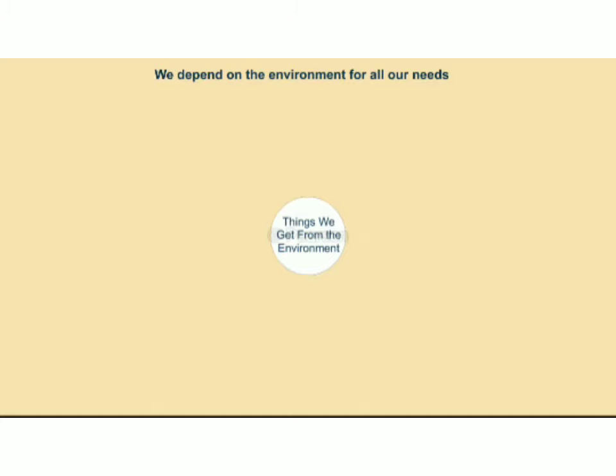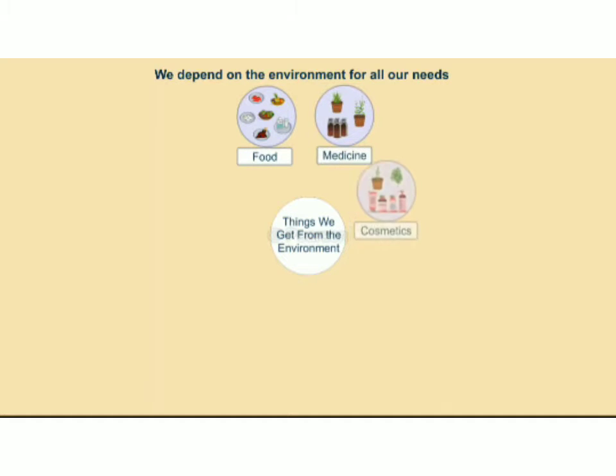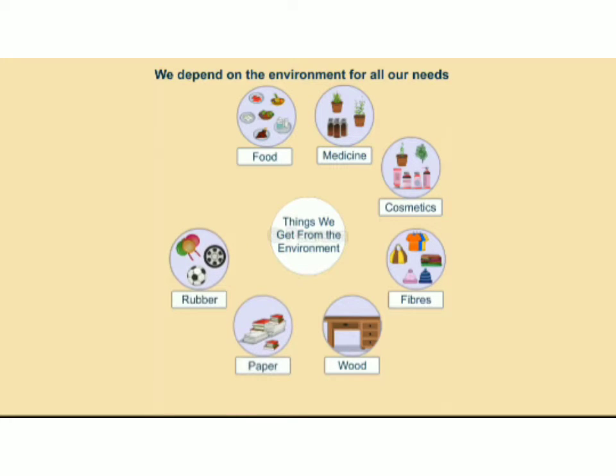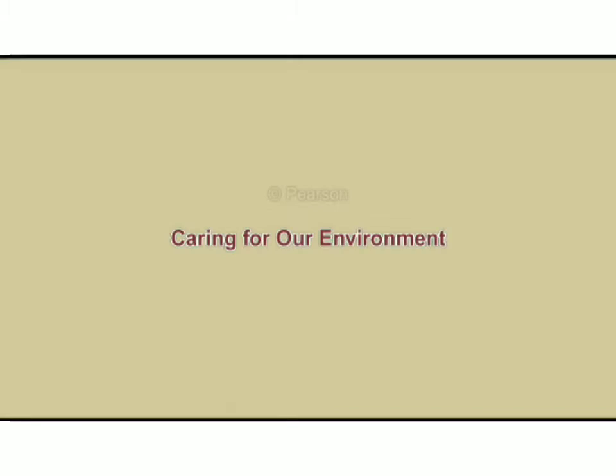Things which we get from the environment are food, which we get from plants and animals, medicines, cosmetics, fibers, wood, paper, rubber, and oxygen. That is compulsory for our life. So we should save our environment. So let's see how we should care for our environment.